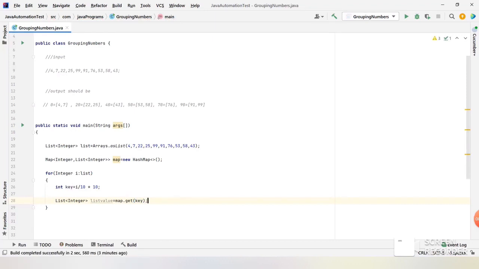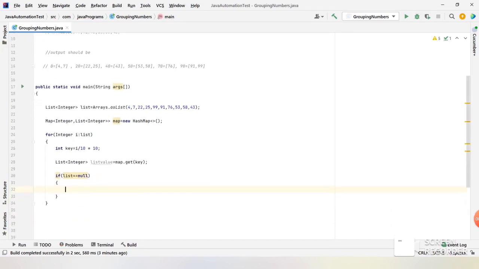So map.get(0) should have some members in the list, or else it will be null. First we are trying to identify whether we have a null value or whether we have any values inside, because we haven't created any new object for the list, we are just identifying the list value using the key. For the first time we will not have any values, it will be null, right? So we will write a condition like if list equal to null. Basically it will be null here.